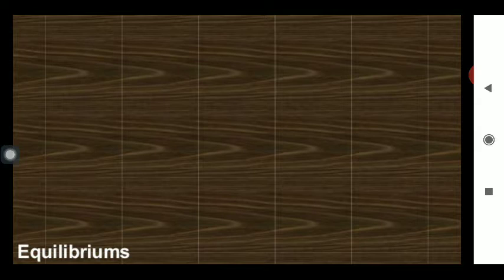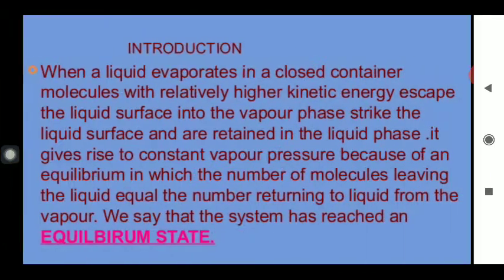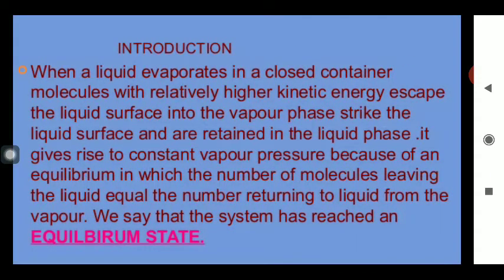In the second part, the concept of equilibrium in ionic processes, you will discuss in detail. First of all, I am going to explain the concept of equilibrium and its basic introduction.